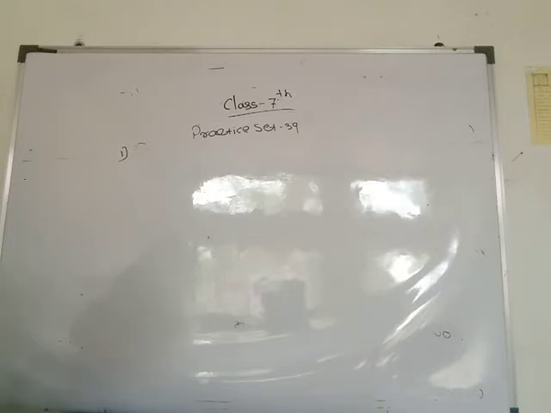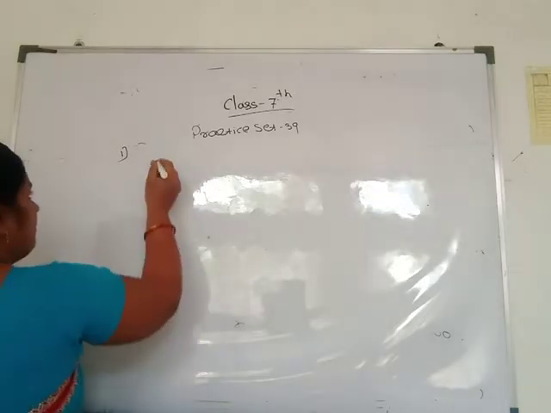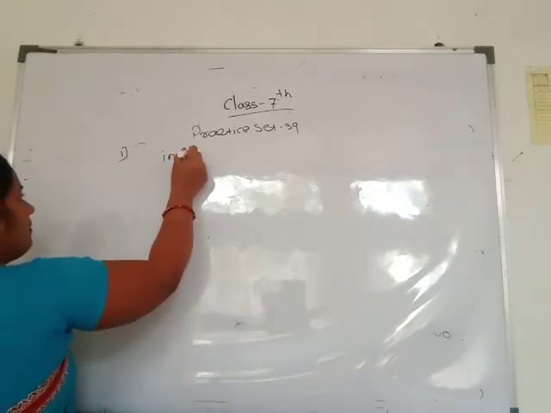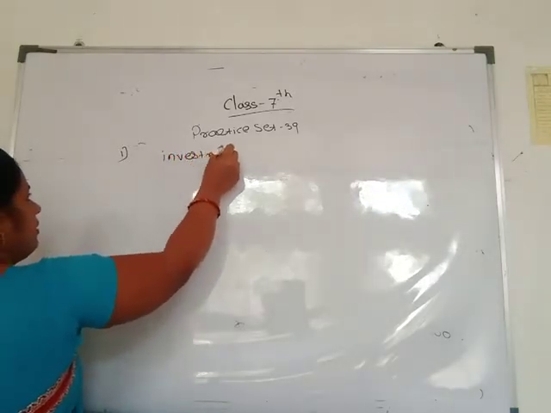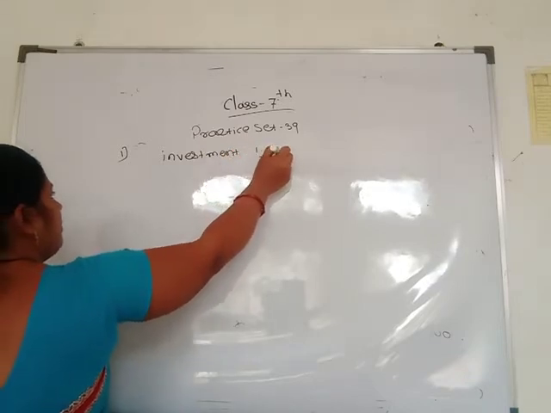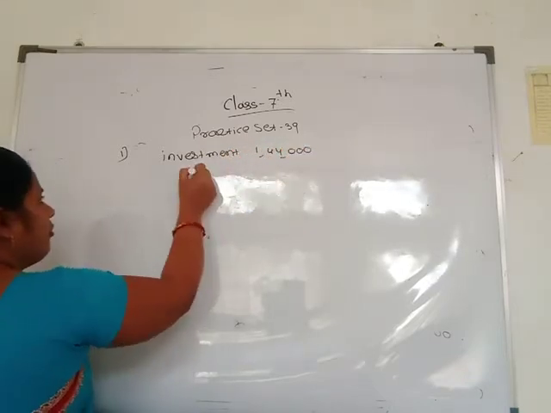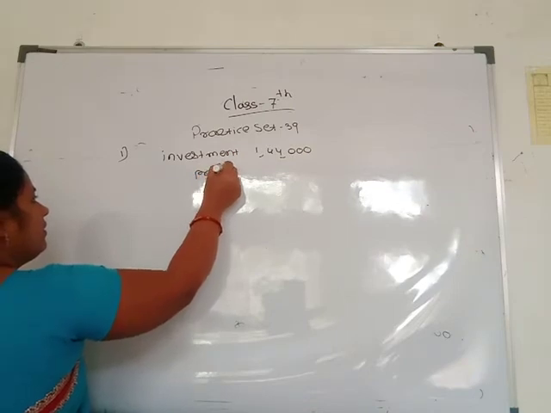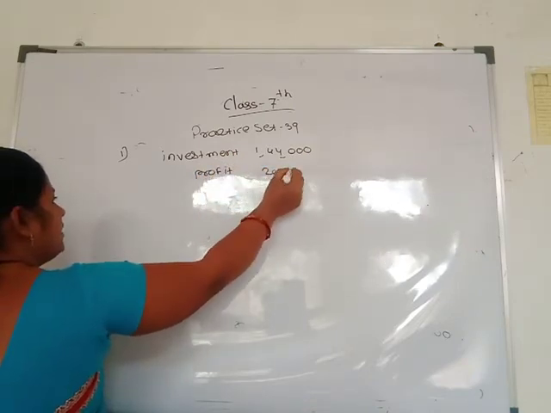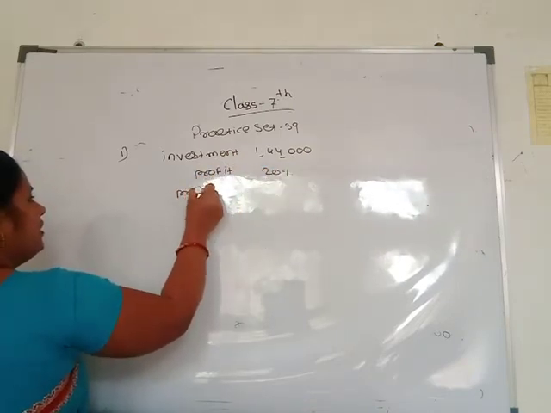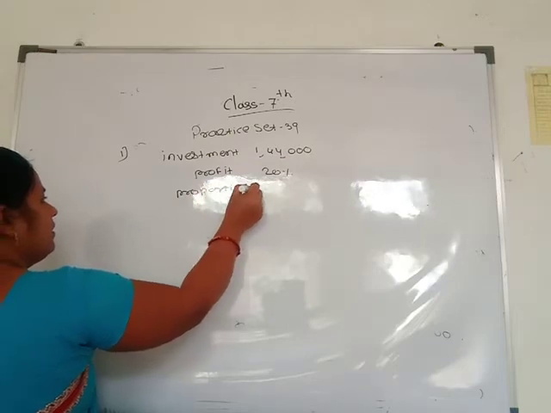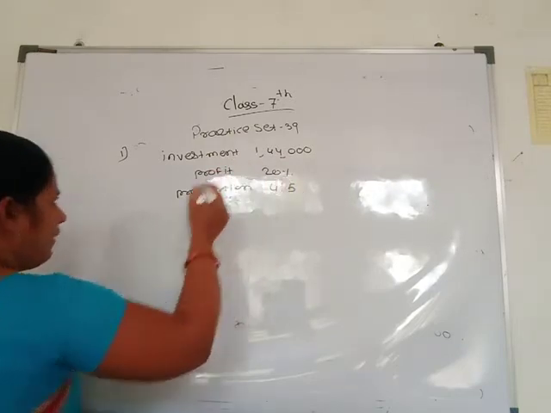Here the investment is 1,44,000, the profit is 20%, and the proportion is 4 to 5.